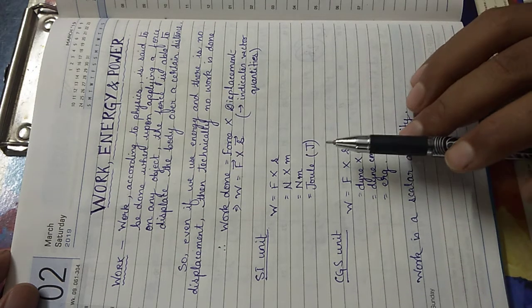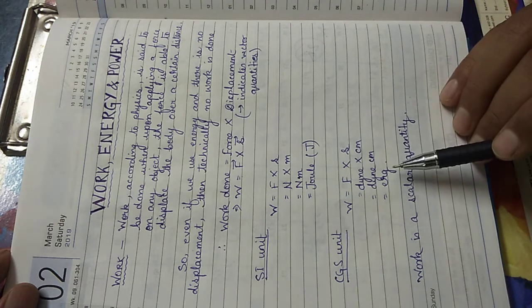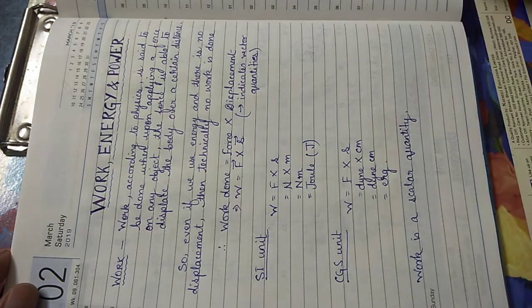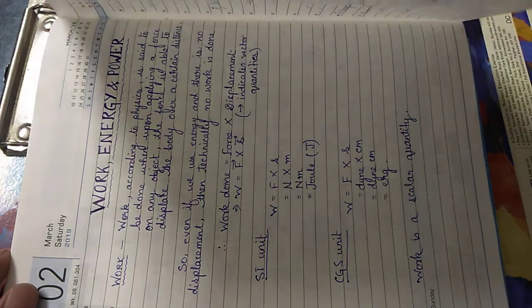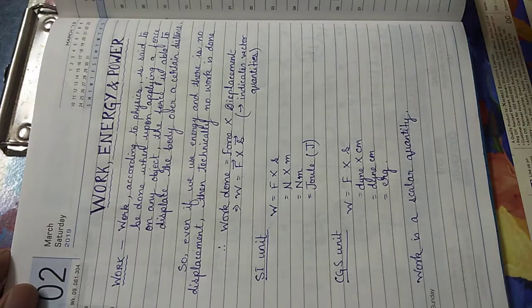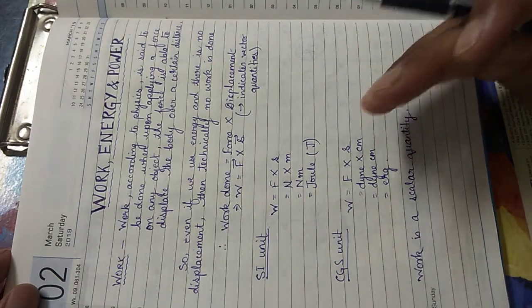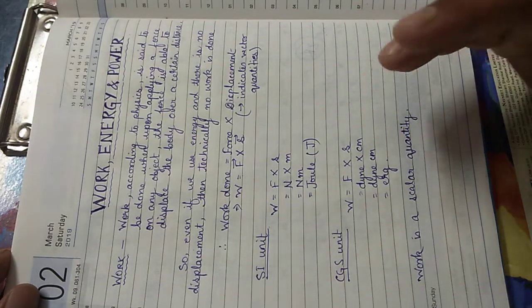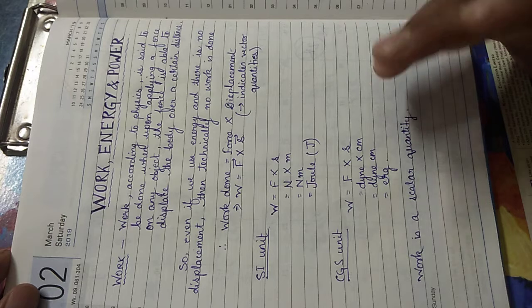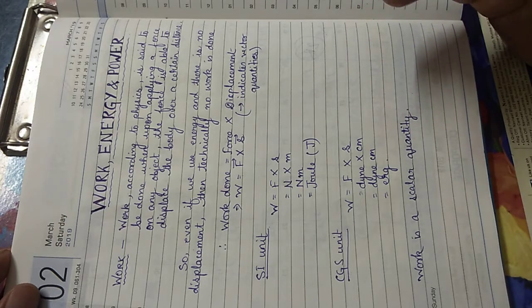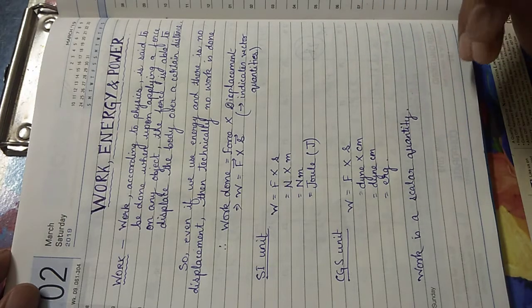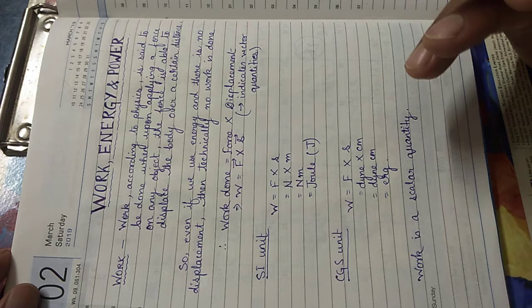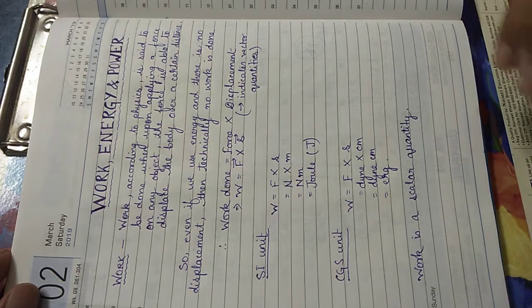Now there is a relationship between joule and erg, which we'll be discussing when we discuss energy, because energy also has the same unit. So the SI unit of energy is also joule and the CGS unit is erg. Then we'll see the definition of joule and how joule is related with erg.